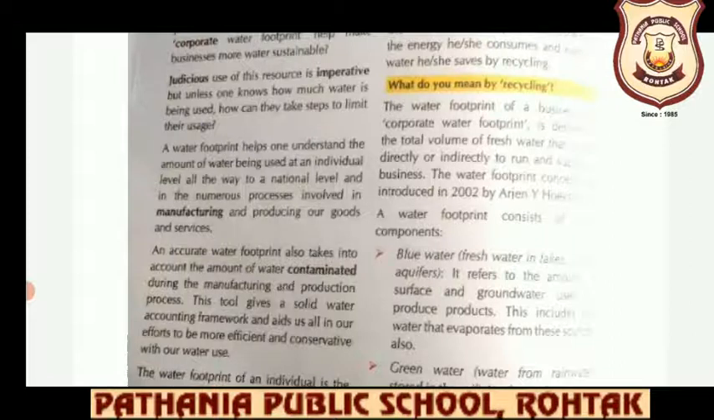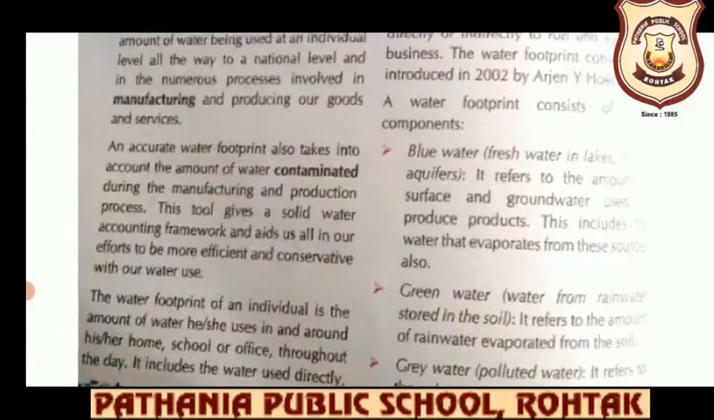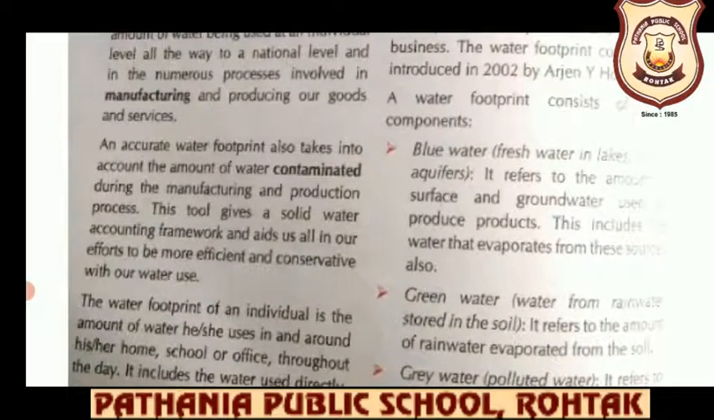When we evaluate all the industries present in our country and how much water they are using for producing goods and services, we will be able to calculate the national level as well. An accurate water footprint also takes into account the amount of water contaminated during the manufacturing and production process. This tool gives a solid water accounting framework and aids us all in our efforts to be more efficient and conservative with our water use.